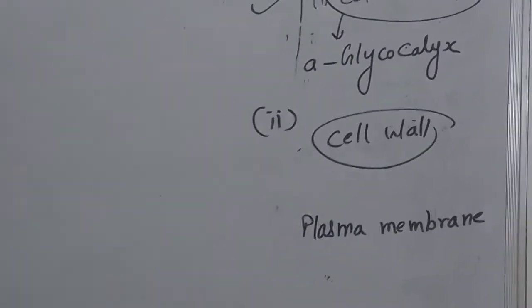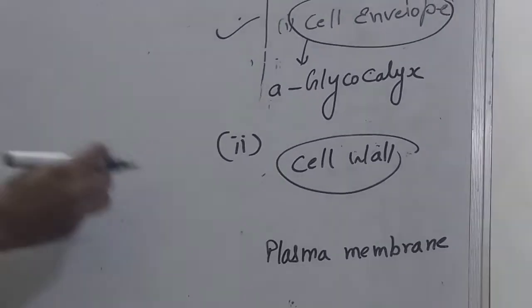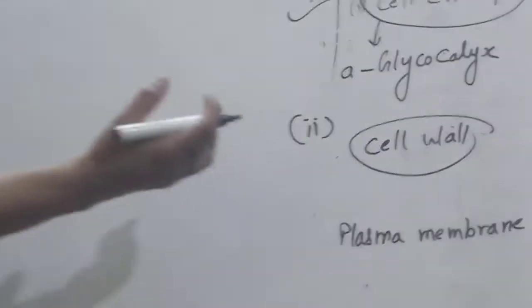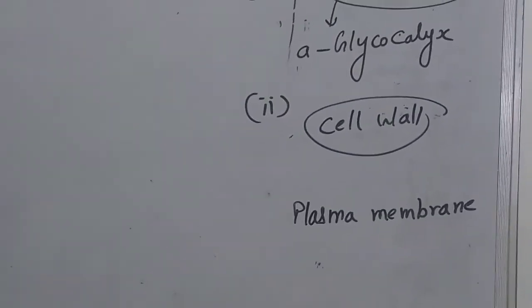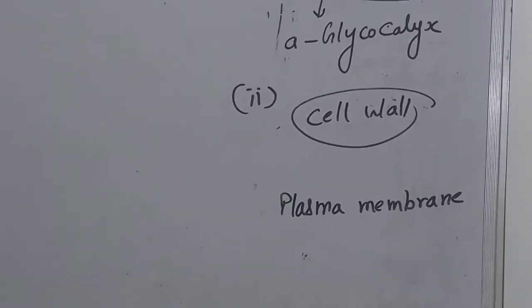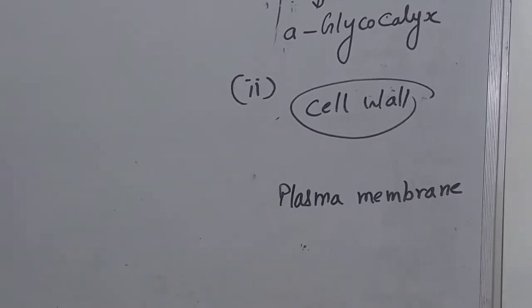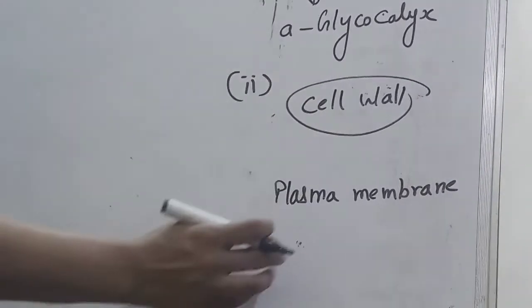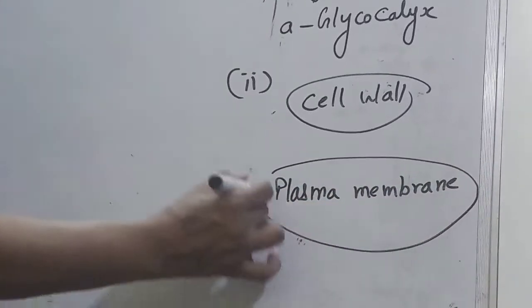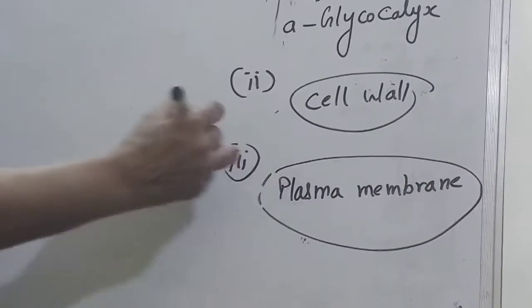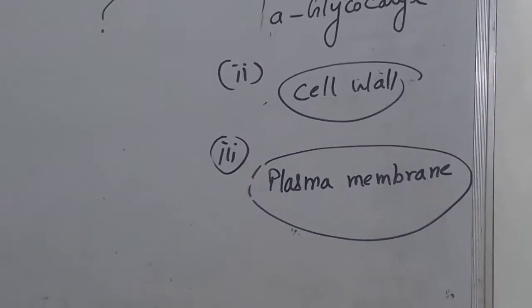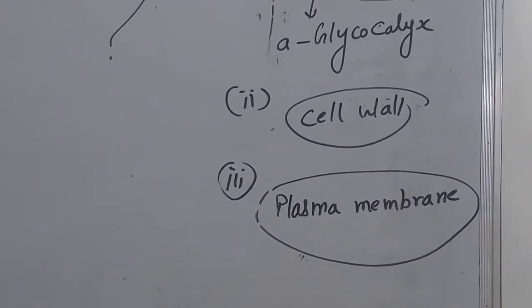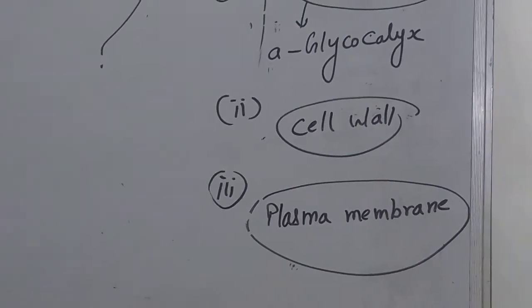Peptidoglycan is the component from which they make the cell wall, and that way they can resist very harsh conditions: high temperature, low temperature, high pH, low pH. So this cell wall is protecting. The plasma membrane is for exchanging of material. Now, how is it located, and what is the function of all the basic components?